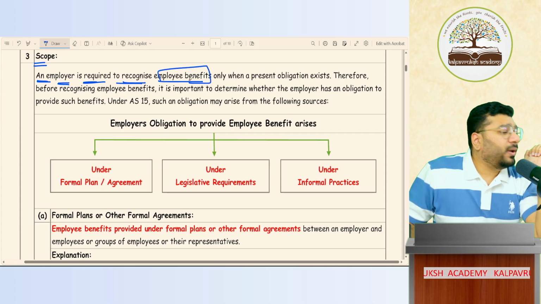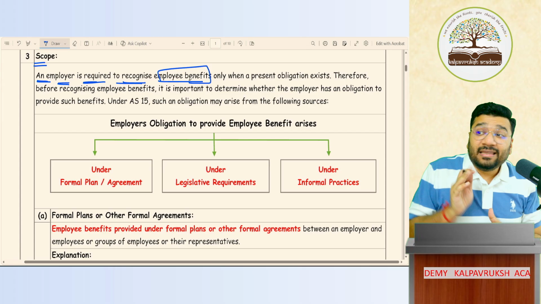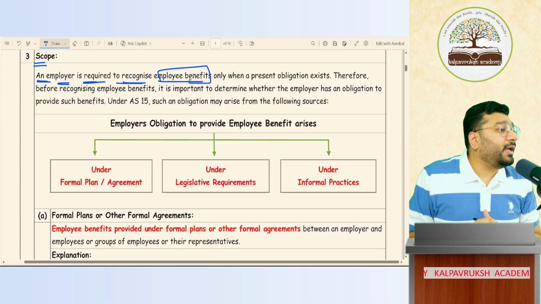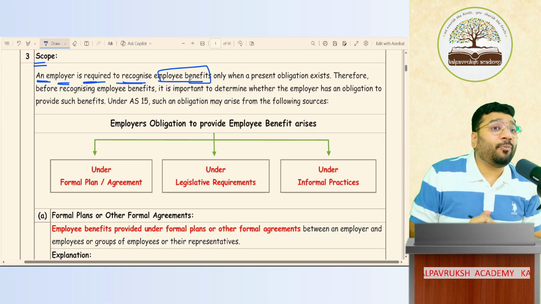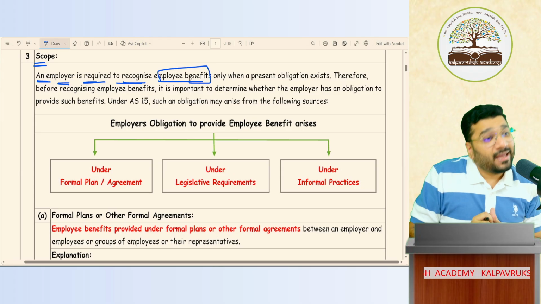I'll give an example. What is employee benefit? The salary that I pay to employee is employee benefit. The wages that I pay to worker is employee benefit. The gratuity that I was discussing to pay after 5 years, that is employee benefit. The pension that I'm going to pay to the employee in future is employee benefit.